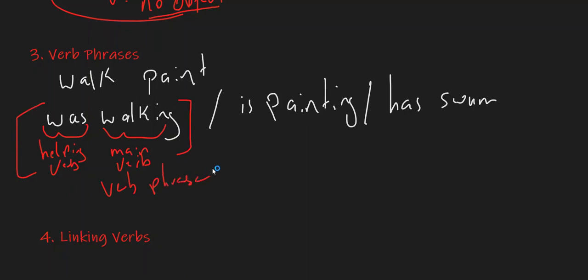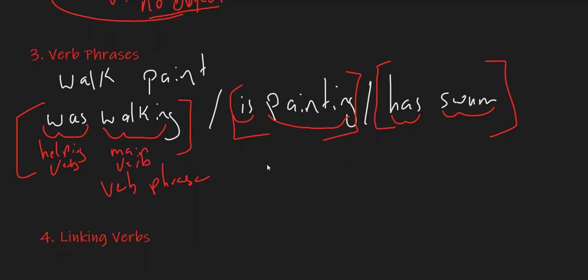So whenever you are asked to locate the verb, make sure that it has both the helping verb and the main verb. Another example is "is painting." "Is" is the helping verb, "painting" is the main verb, and that's the whole verb phrase. Again, "has" is a helping verb, "swum" is the main verb, and "has swum" is the whole verb phrase.